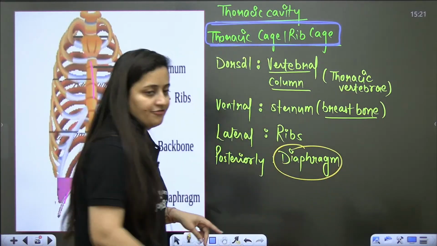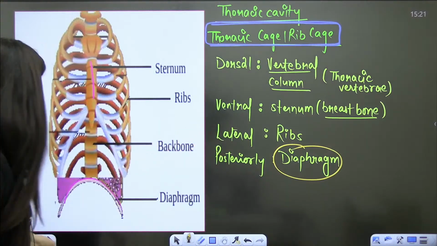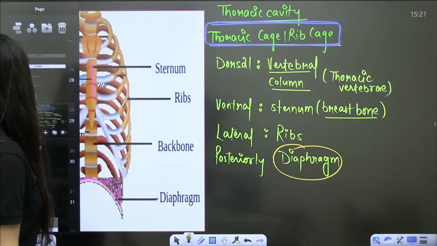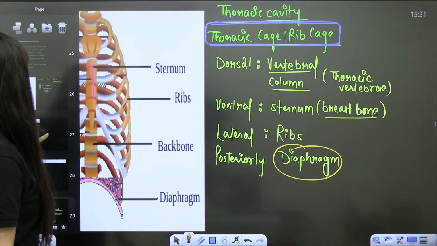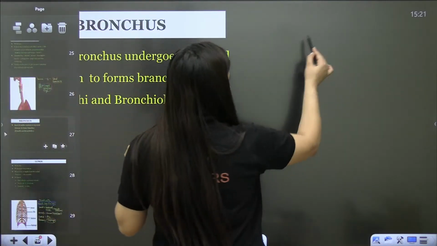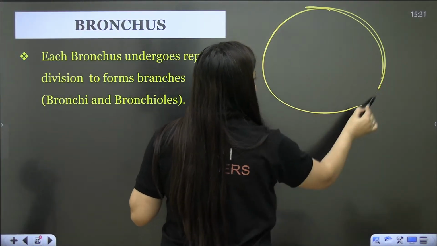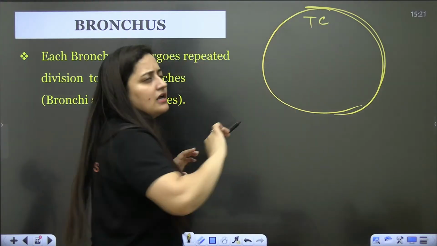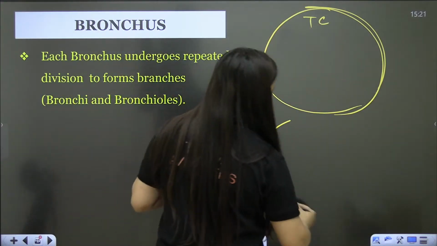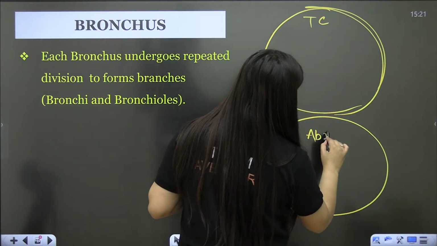Now what is this diaphragm? It has a very important role in breathing. Just imagine, I am using this free space. This is the thoracic cavity in which the lungs, heart and everything is present. Here we have the abdominal cavity.